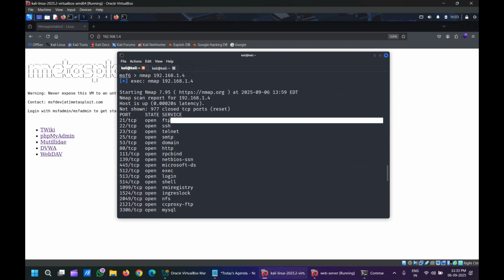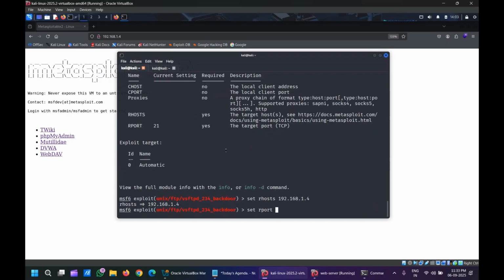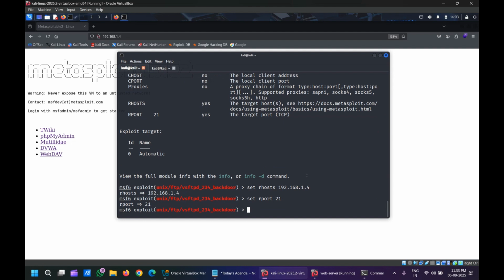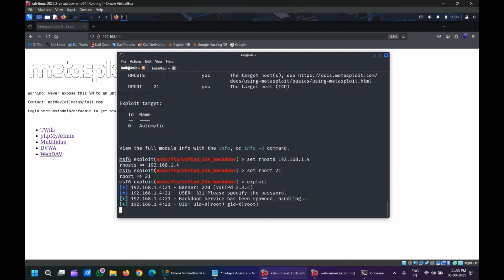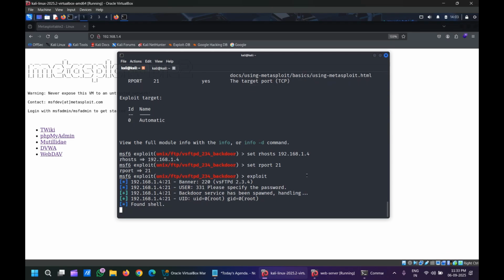Again, set RPORT. Here the FTP service is running on port 21, so here also set RPORT 21. Enter. And now click on exploit. That means we are trying to hack, we are trying to do hacking for the web server.